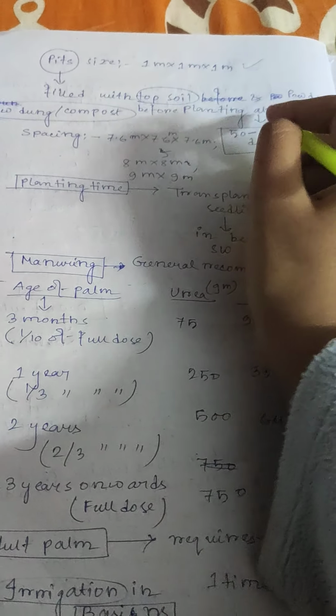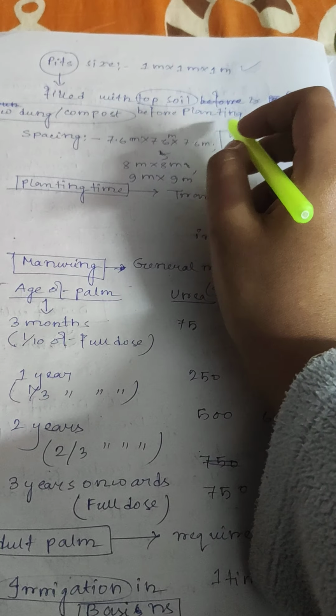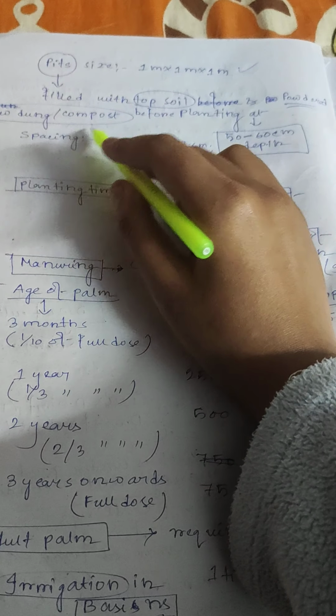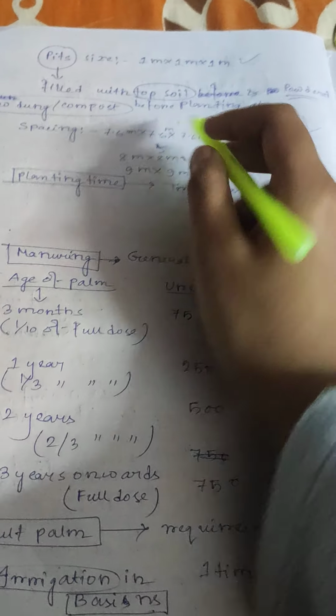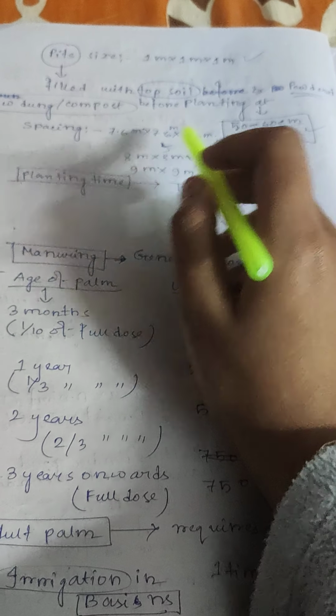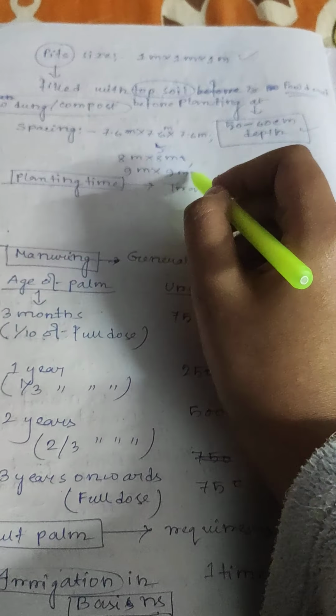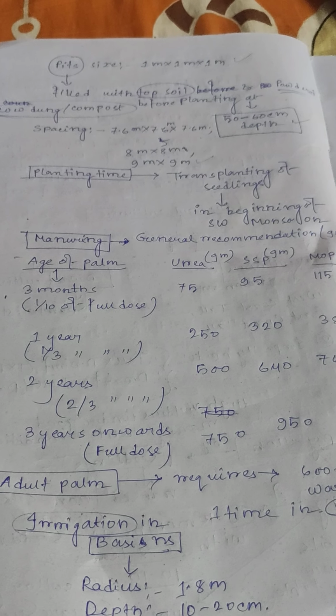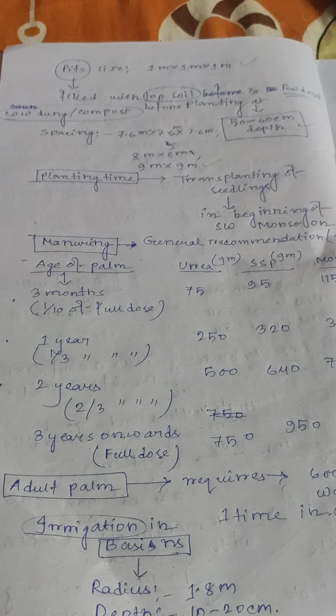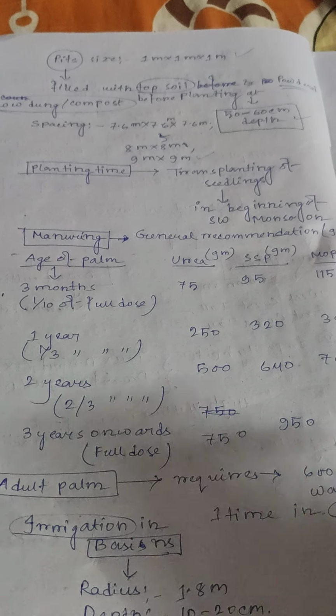Pits are filled with topsoil and powdered cow dung or compost before planting at 50 to 60 centimeter depth. Spacing 7.6 meter, 8 meter, 9 meter.